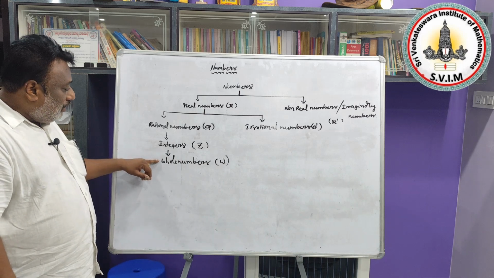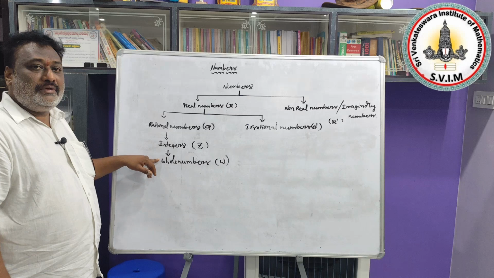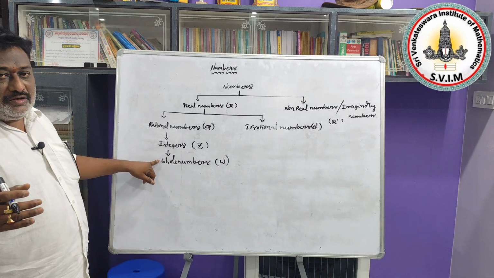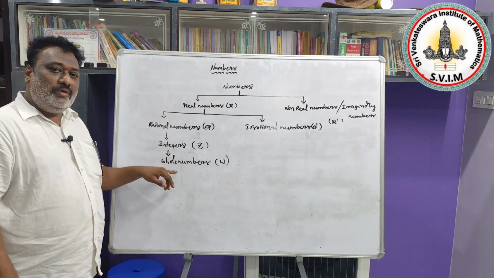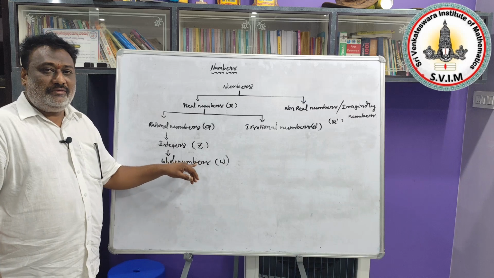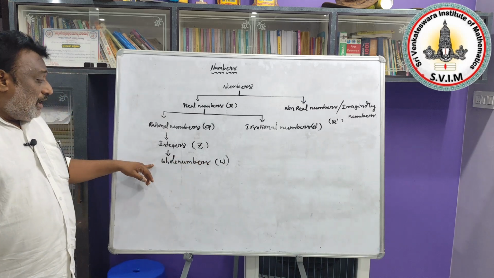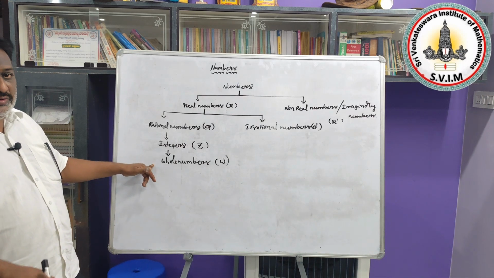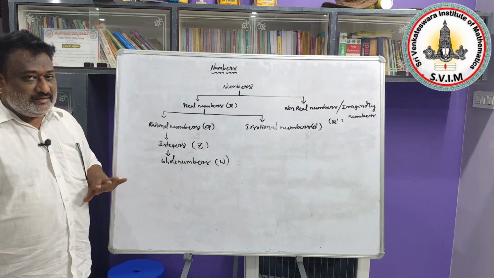Next, all whole numbers are rational numbers, because whole numbers start from 0 up to infinity: 0, 1, 2, 3, 4, 5 and so on. 0 you can write as 0 by 1, 1 as 1 by 1, 2 as 2 by 1, 3 by 1, 4 by 1, like that. So all whole numbers are possible to write in the form of p by q. That's why all whole numbers are rational numbers.